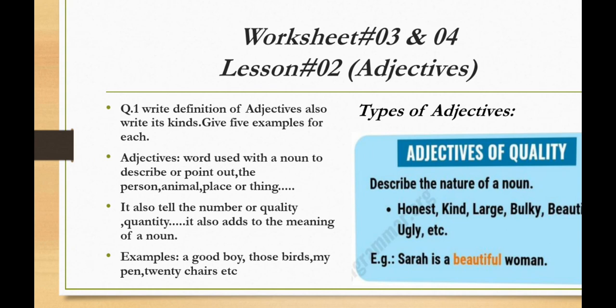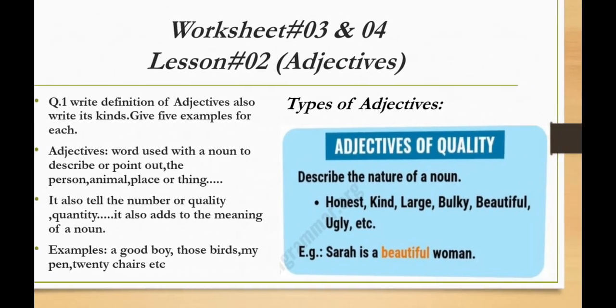Okay, it also tells the number, quality, or quantity of something. Adjectives tell the number and quantity and quality of something. It also adds to the meaning of a noun. It is used to make a noun meaningful. Okay, now come to examples. A good boy, those birds, my pen, 20 chairs. These are all adjectives which are used to point out some person, some place, something.